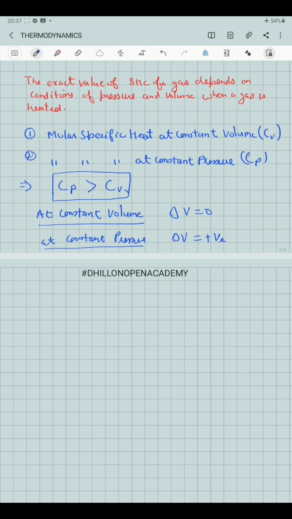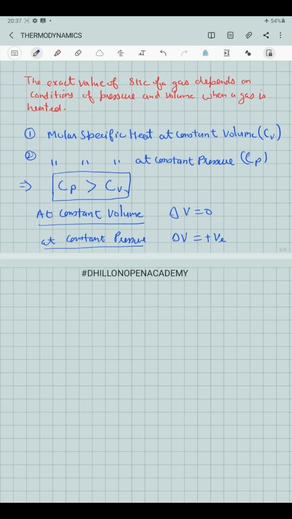Because it is doing an extra amount of work to increase its volume, the amount of heat energy available to increase its temperature by exactly 1 degree Celsius is now less. Because of that, its temperature will not rise by exactly 1 degree Celsius, but less than that.